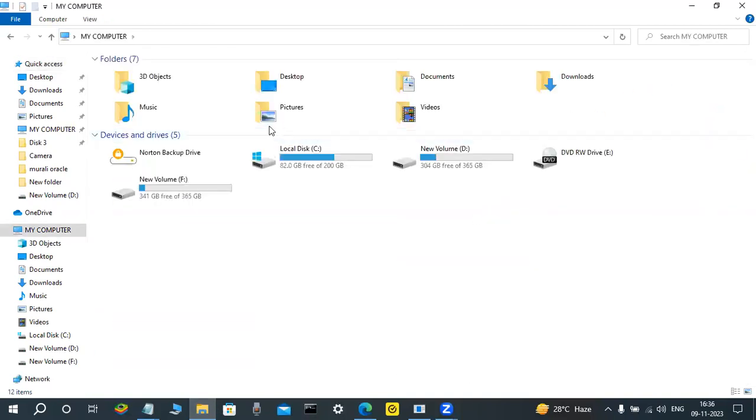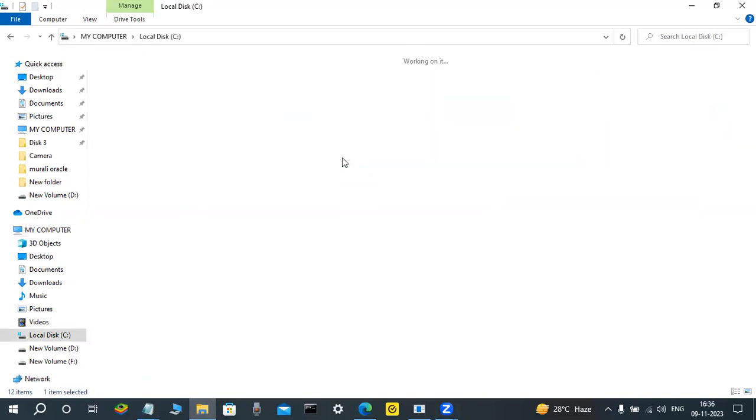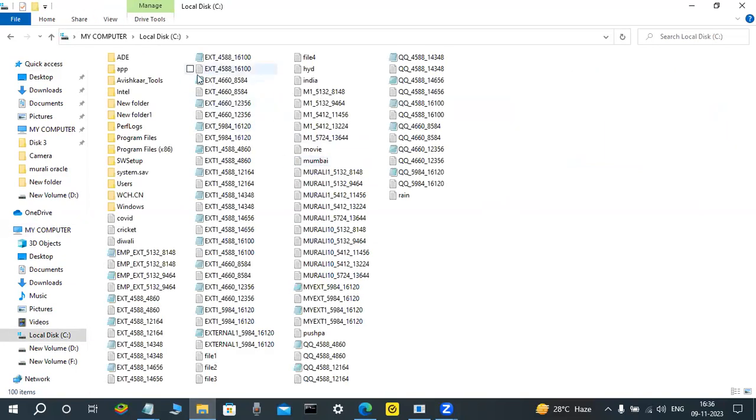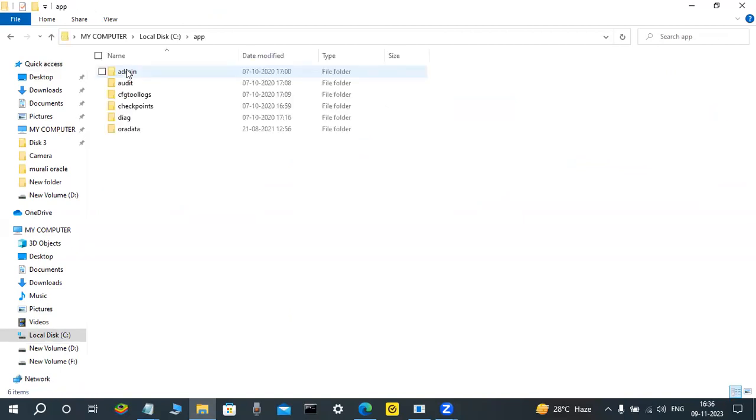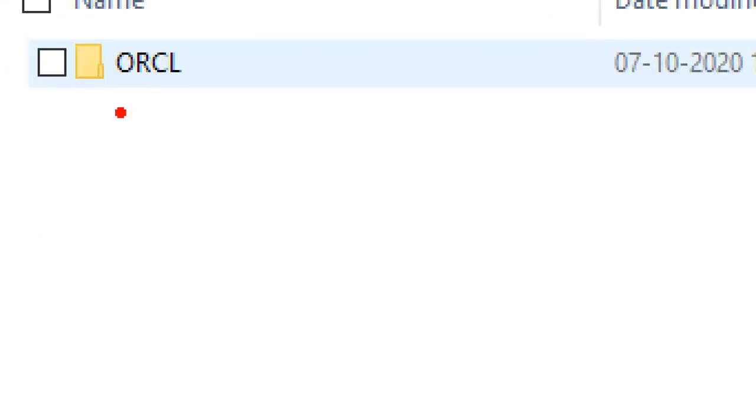Suppose I'm installing Oracle in the C drive only. Okay, fine. Where Oracle is, I know here, Oradata, ORCL. Here the Oracle folder is there. Somewhere the Oracle folder is there.